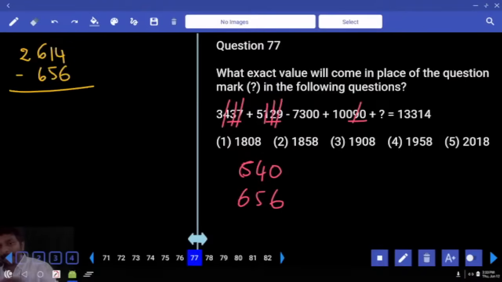Are you okay? From this, first subtract 614 only. How much more do you need to subtract? 42. If you subtract 614, still you have to subtract 42. Subtract 42 from 2000. 1958.